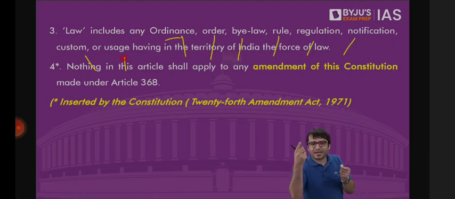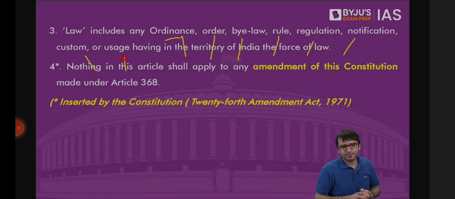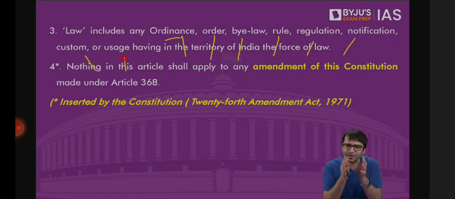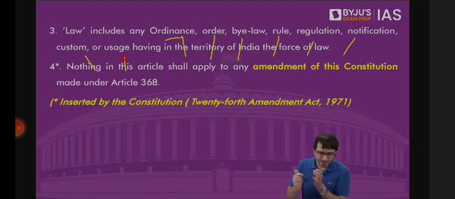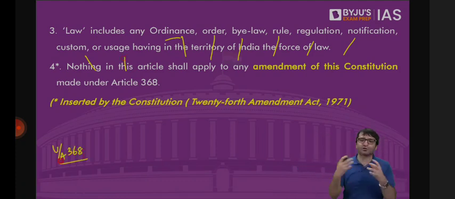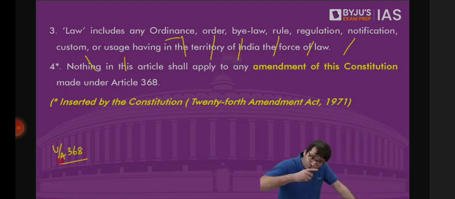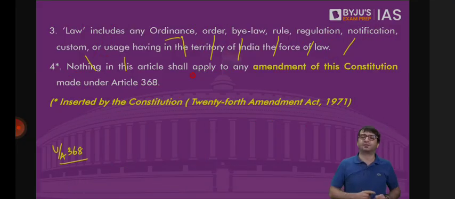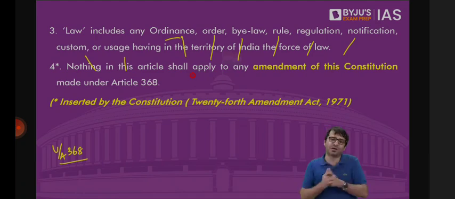It does not. That means Constitution has clearly differentiated between an ordinary law and a Constitutional Amendment Act. Through an ordinary law, we know we cannot delete, modify, abridge a fundamental right, but only through a Constitutional Amendment Act passed under Article 368. Because a Constitutional Amendment Act is passed under Article 368 of the Constitution. Through this, we can delete, modify, abridge a fundamental right. Because when Constitution says you cannot pass any law, the definition itself is given. That this definition does not include a Constitutional Amendment Act. That means through Constitutional Amendment Act, which is not a law, which is not ordinary law, we can delete, modify, abridge fundamental right. Supreme Court said, yes, you are right.